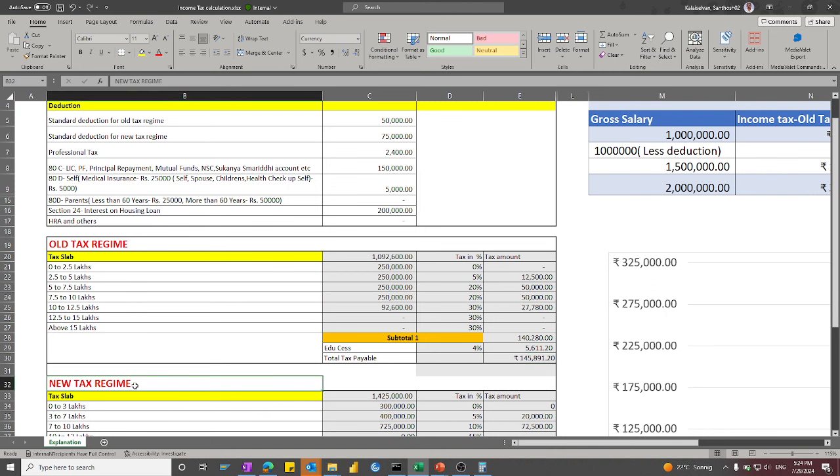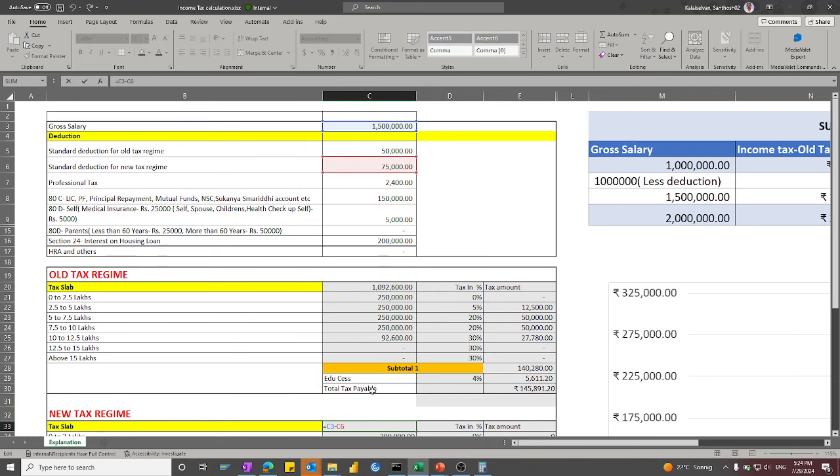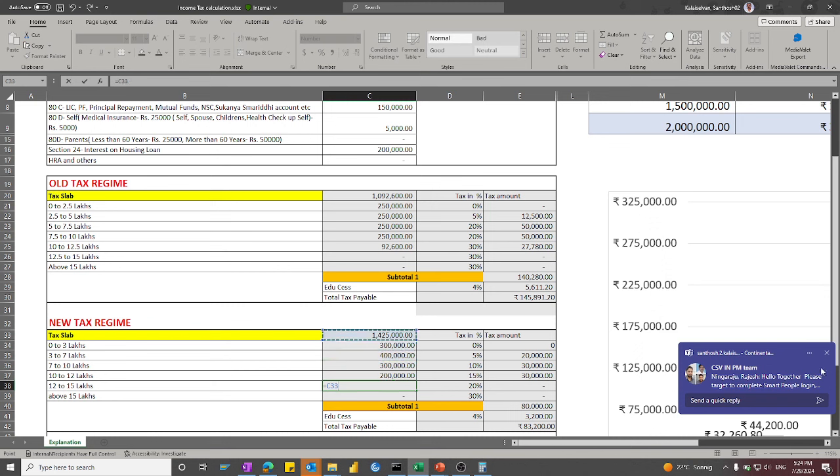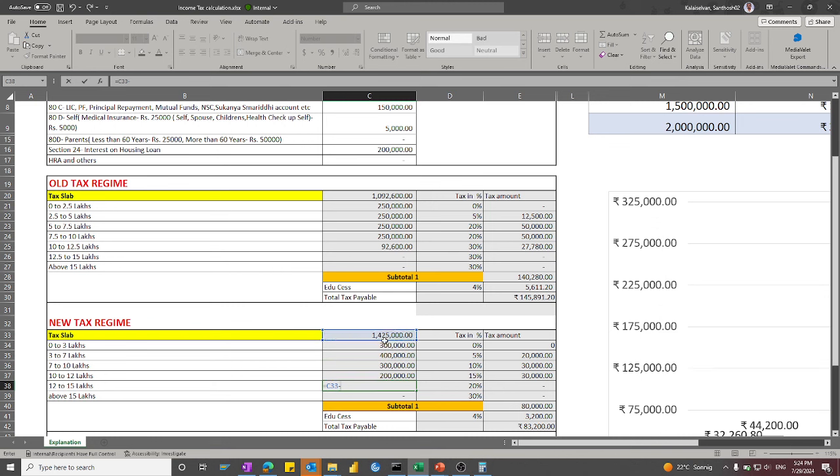Let's see the new tax regime. Since it is 15 lakhs minus 75,000, you get a taxable income of 14 lakh 25,000. Now we have to fit this 14 lakh 25,000 into the bandwidths: 0 to 3 lakhs is 3 lakhs, 3 to 7 lakhs is 4 lakhs, and 7 to 10 lakhs is 3 lakhs. For 10 to 12 lakhs, we have already filled 10 lakhs, so we can put only 2 lakhs, and the remaining amount is 14 lakh 25,000 minus 12 lakhs, which gives you this 2 lakh 25,000.